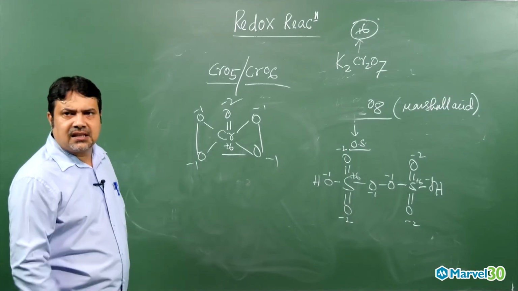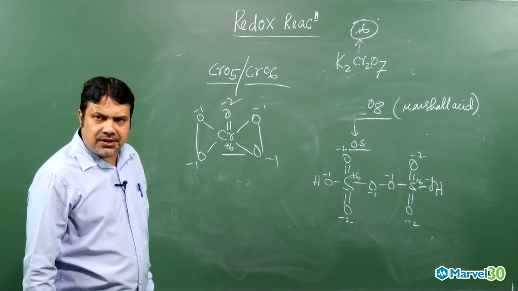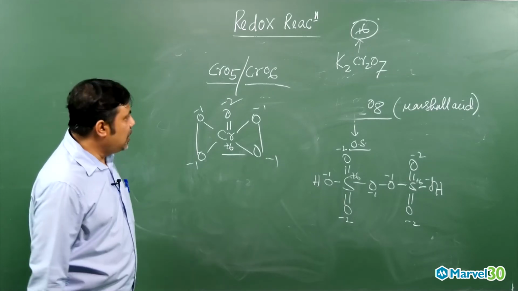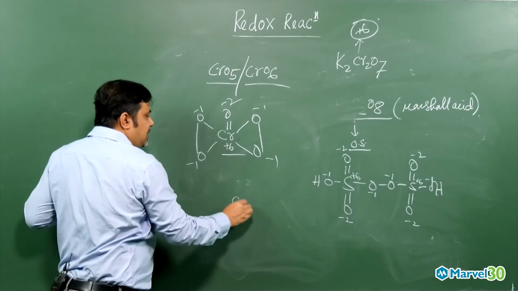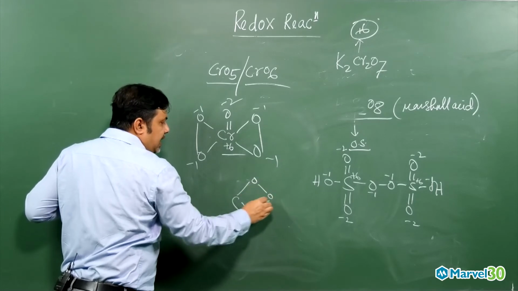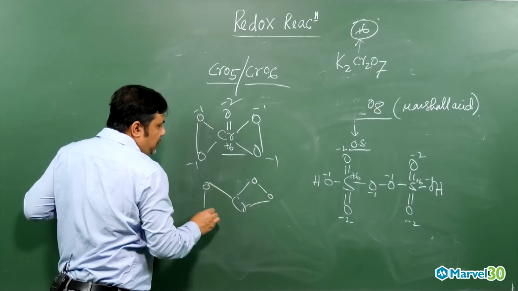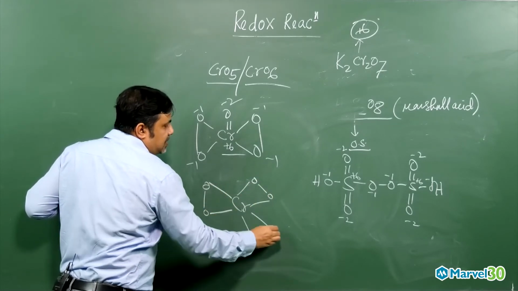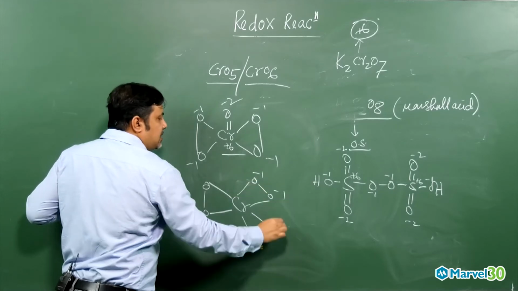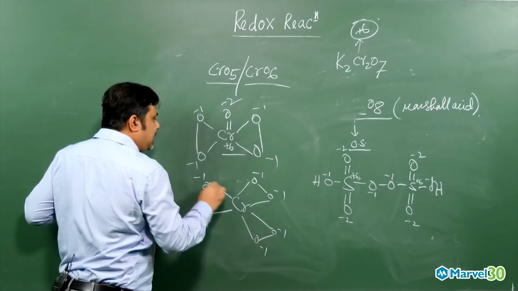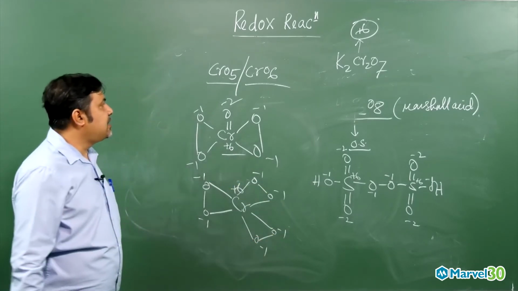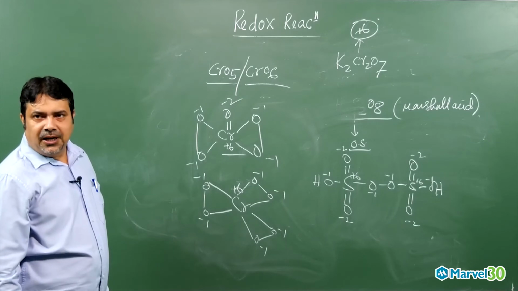As a transition element, they used to show variable oxidation state. Got my point? So now if you look at CrO6, all will be there in peroxide form. The structure will be like this. Minus 1, minus 1, minus 1, minus 1, minus 1, minus 1, plus 6. So these will be nothing but this structure. Got the point, my dear student?